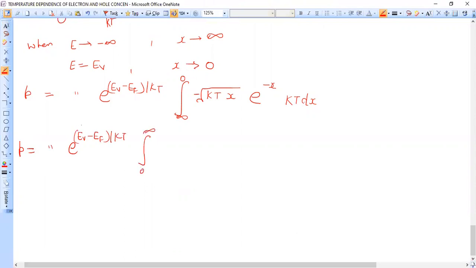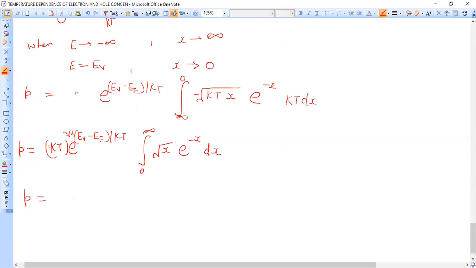kT raised to power 3 by 2, this also we can write outside. It is also constant. And inside we are left with square root of x e raised to power minus x dx. Again its value is root pi by 2.